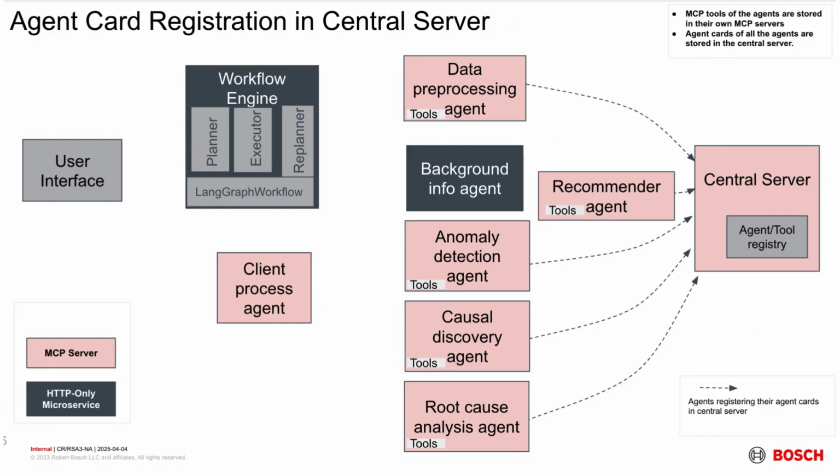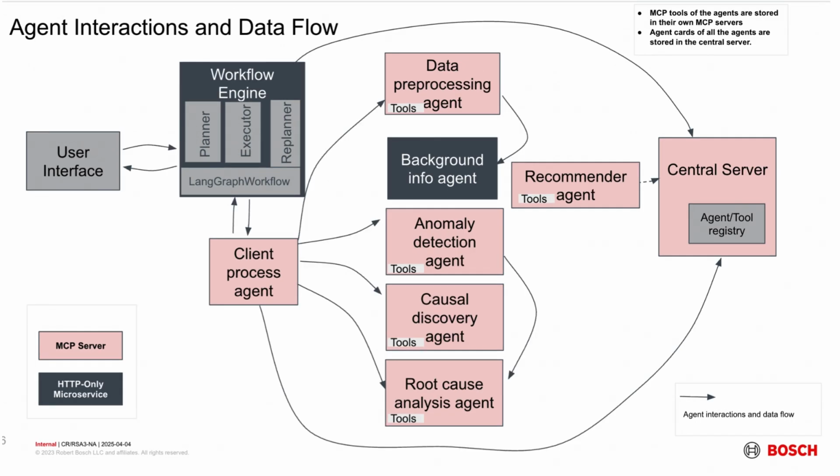Here, every agent registers their agent card on the central server. In the MCP A2A architecture, this agent card JSON defines the agent's identity, capabilities, endpoints, and policies, ensuring that other agents know exactly how to interact with it. Stage 2 handles the agent interactions and data flow.